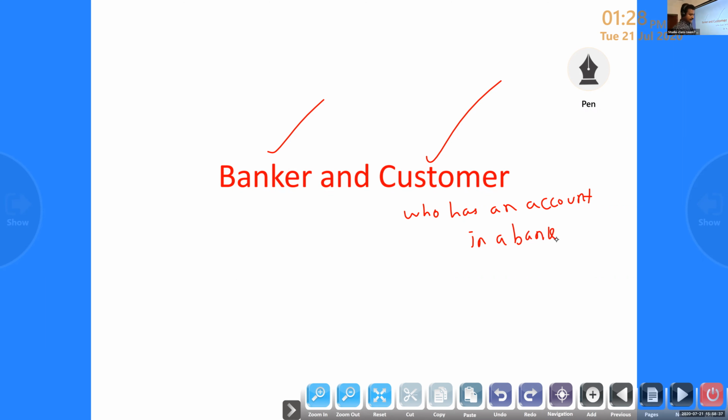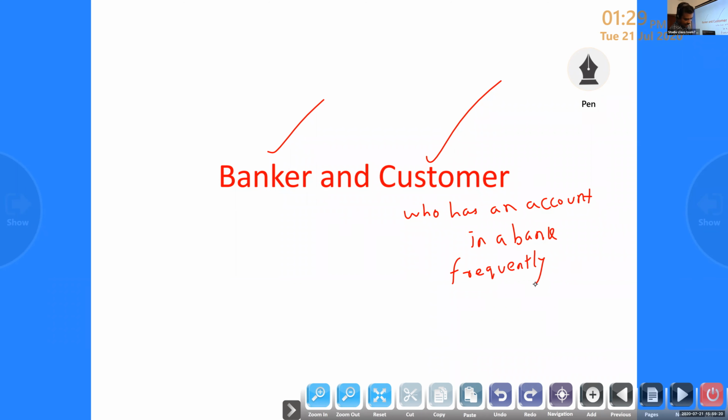Okay, so to conclude, we can tell that any person can become a customer, provided he or she has an account in a bank. If he opens any type of account in a bank, that is a customer. Then such an account may be frequently operated or not. Suppose only one time I invested an amount and afterwards I am not investing any amount, then also no problem, he is a customer only.